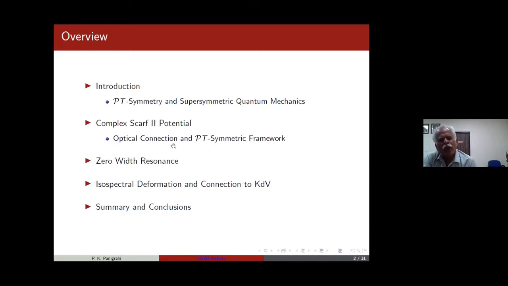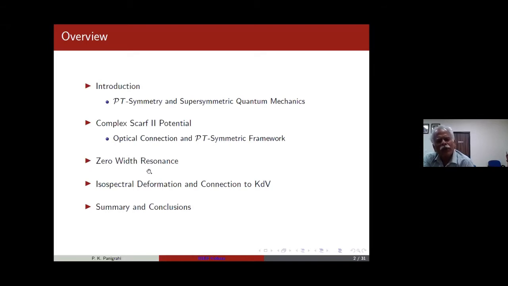So it can also have the optical connection because you can actually realize them in the Helmholtz equation, and for example, without this complex part, it has been already realized. There is a patent by Professor G.S. Agarwal from University of Hyderabad in the context of reflectionless potential. With this complex one, hopefully some similar kind of applications will emerge.